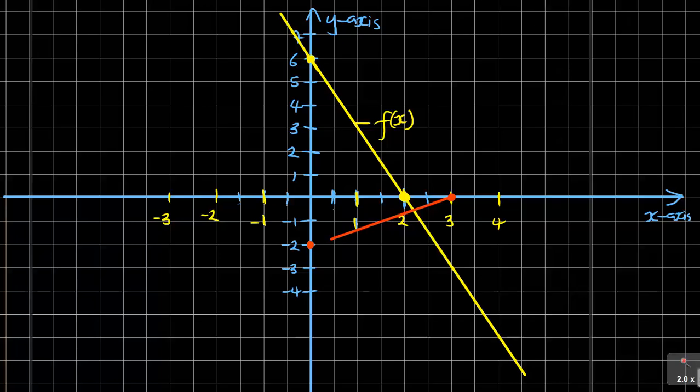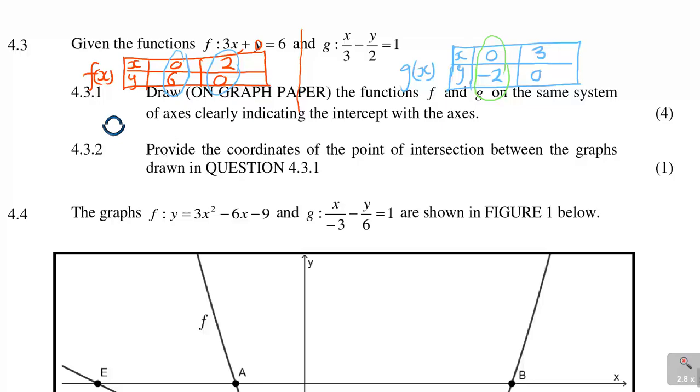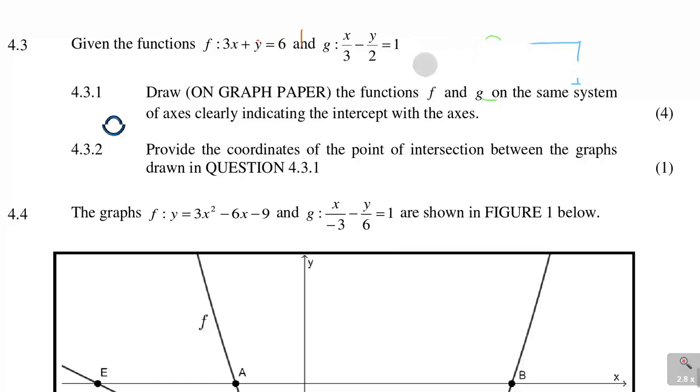So now when I plot the graph, it's more like the graph was like this. So that is what you are having. And this one, remember, we call it g of x. So this is how you could have plotted those graphs. Now if I go back to the question, it said draw. Let me just erase. The question was: draw on graph paper the functions f and g on the same system of axes. So we did that one.